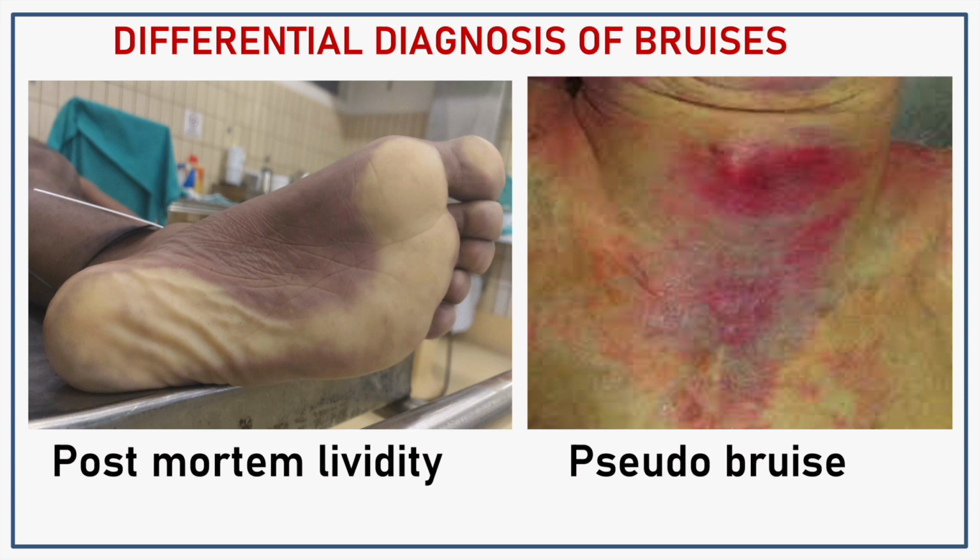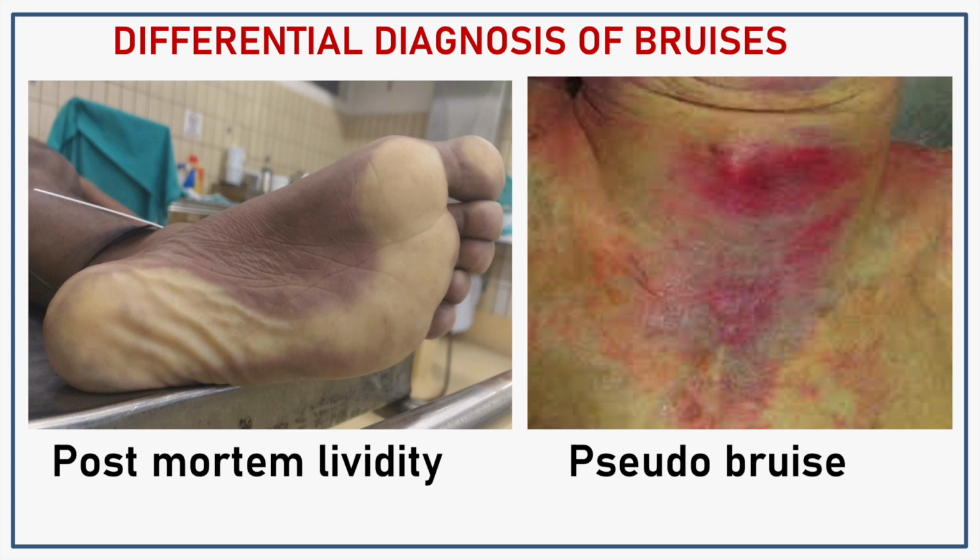What is the differential diagnosis of bruises? Postmortem lividity and pseudo bruise. What is postmortem lividity? Postmortem lividity is also called livor mortis. In this condition, the blood settles in the lower parts of the body after death, creating a purplish red discoloration. It occurs due to gravity. So that is what you call postmortem lividity. You can see this in the first picture. The second picture shows a pseudo bruise, also called an artificial bruise.